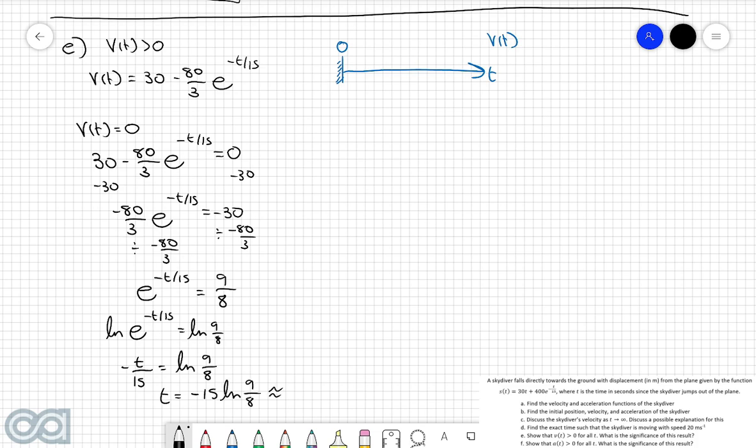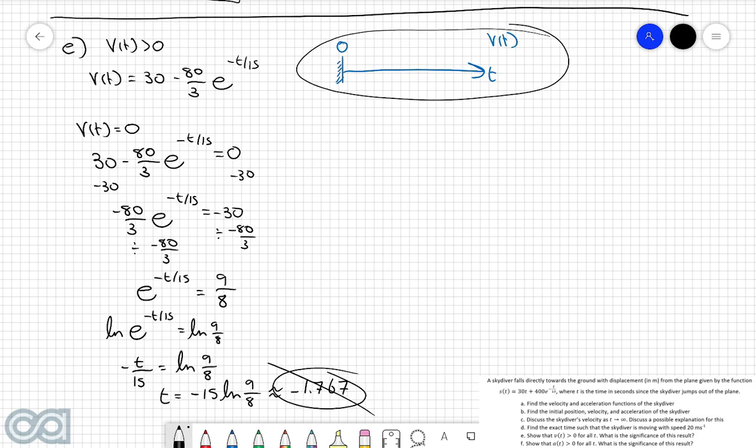And if you pop this into your calculator, then you get a rough answer of negative 1.767. However, we know that time strictly has to be a non-negative value, which means that we cannot take this value when we are considering our sign diagram. So that means that when we come back to our sign diagram up here, we have got no points in which v of t is equal to 0, so we can just keep this open as one big interval.